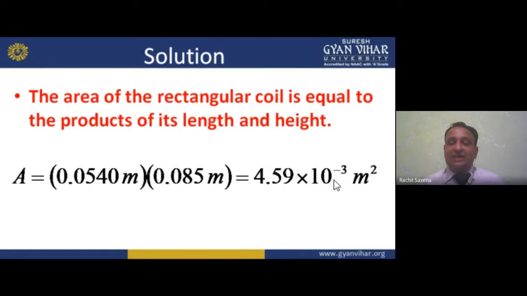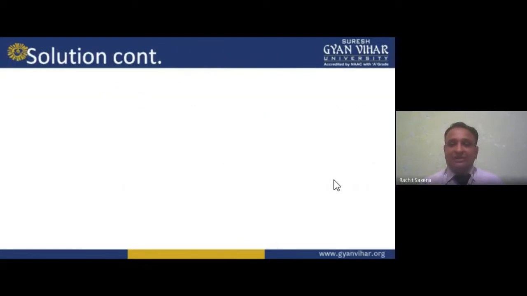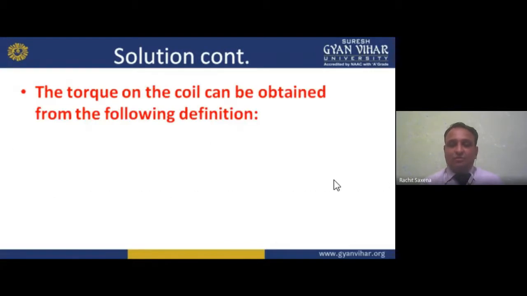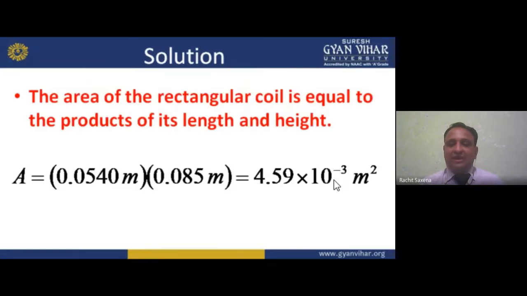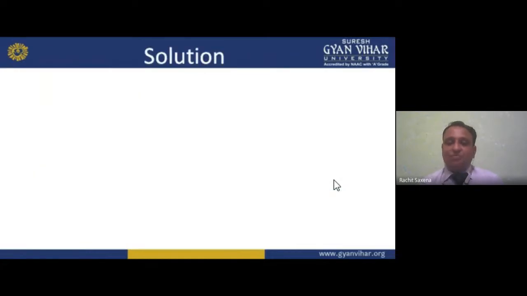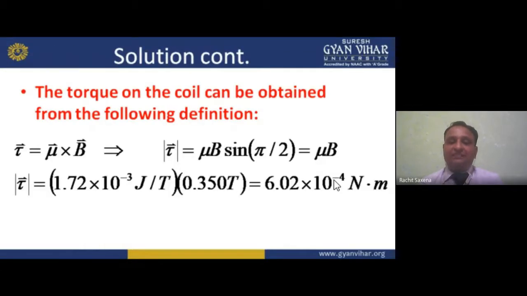We can calculate with the help of length into height or length into breadth. Now I'm calculating this area. Here the area is given to you, and two things are there. I is already given to you, A is given to you, so you can just multiply I into A. I is given here in the numerical, that is 15 milliampere. So we can convert it, 0.59 into 50, and we are getting this thing, J by T. So I hope you understand about this.